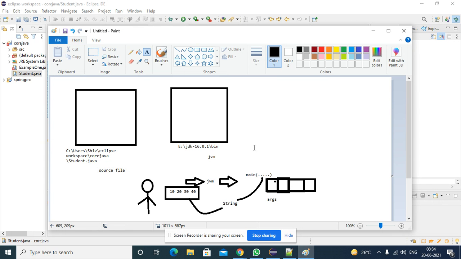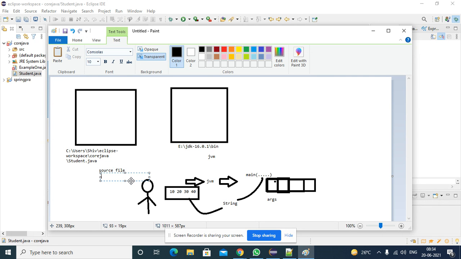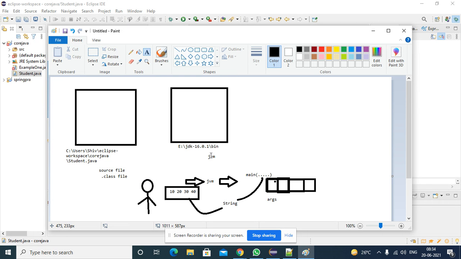Right. So in this case, your Java virtual machine is a program, and your source code is a program. Here, actually, it is a dot class file, not a source code file, with bytecode instructions. So the JVM has to access your bytecode, but the JVM is available in some location and this is available in some other location. In that case we need access, so for that we need to increase the access level.